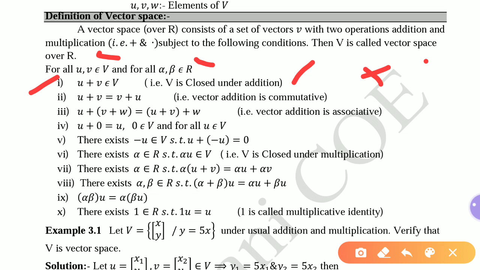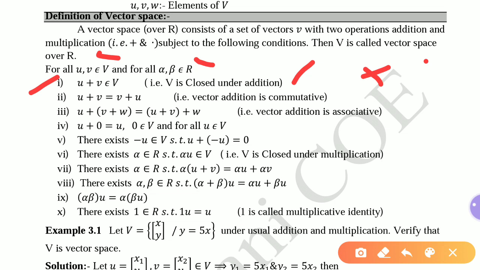For example, if we have the set of real numbers, we know that 1 by 2 is a real number and root 2 is also a real number. When we add those two numbers, 1 by 2 plus root 2, the addition is also a member of the real number set. So it also belongs to R. In that way, if you take any two random elements of the set V, their addition must belong to V. So this is the first condition that the set must satisfy.